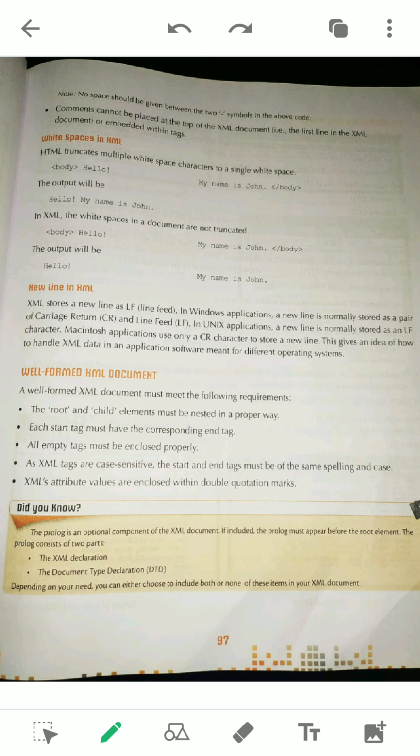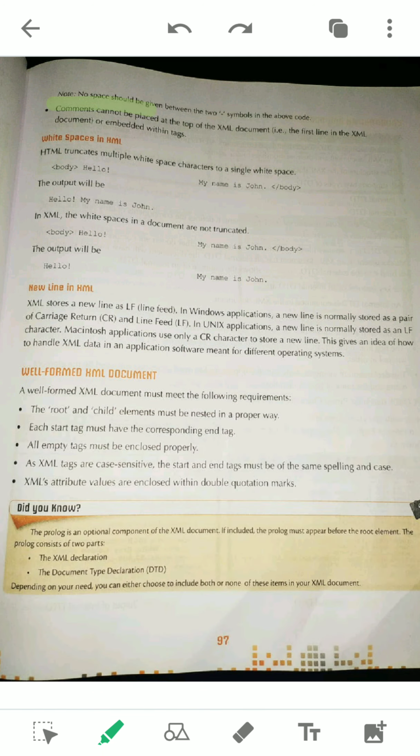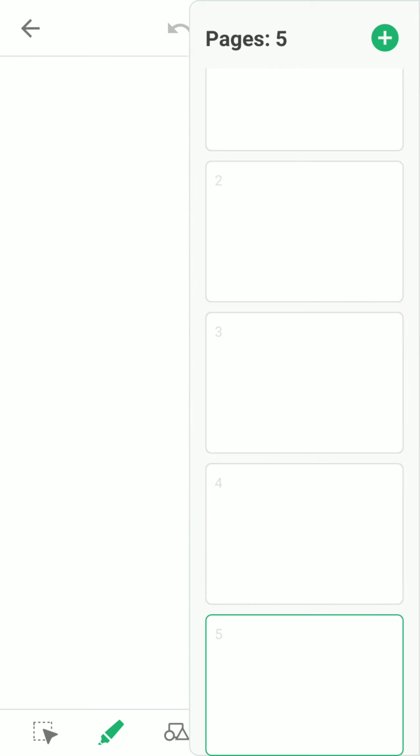First restriction here: comments must be placed before the, let me use this highlighter pen. These are the two restrictions. The first restriction is: a comment cannot be placed at the top of the XML document. That means, what is the top of the XML document? If you see, sorry, this is the topmost element.